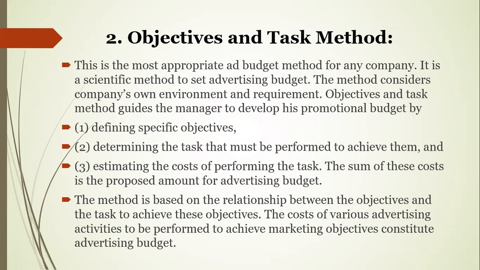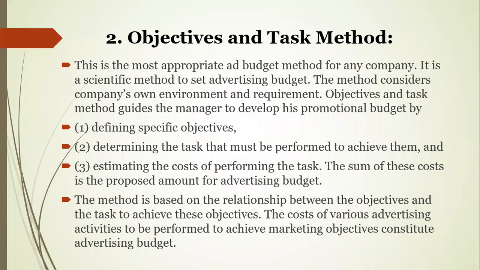So the objectives and task method guides the manager to develop his promotional budget by first defining specific objectives, that we have seen in advertising budget objectives. Advertising objectives, we have seen, are sales objectives and communication objectives. Then determining the tasks that must be performed to achieve them. What are the different tasks we are setting to achieve the above objectives? And then estimating the cost of performing the tasks.